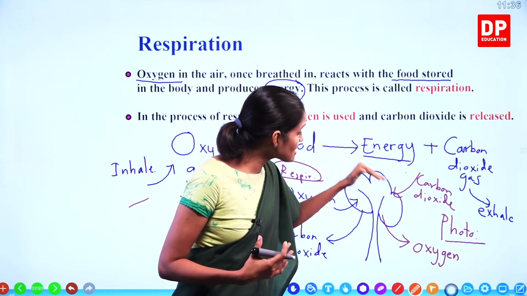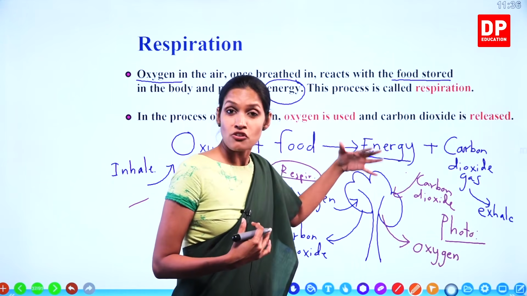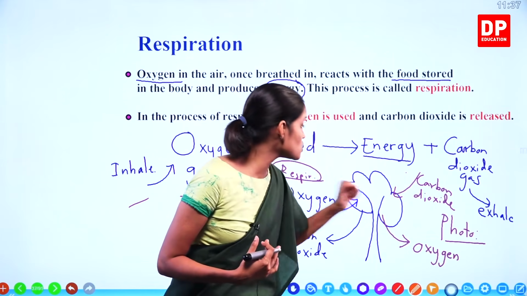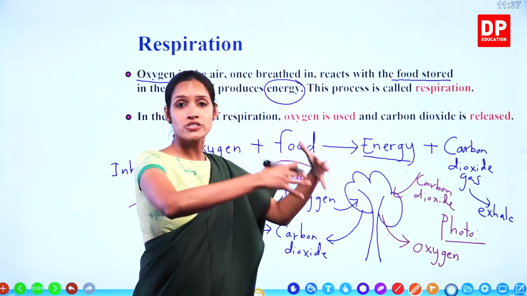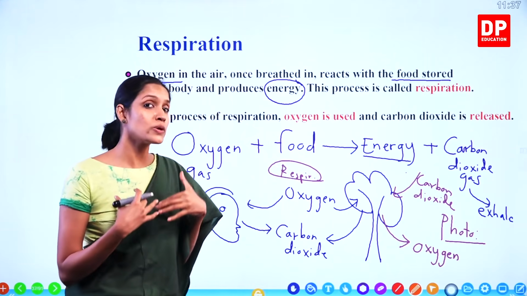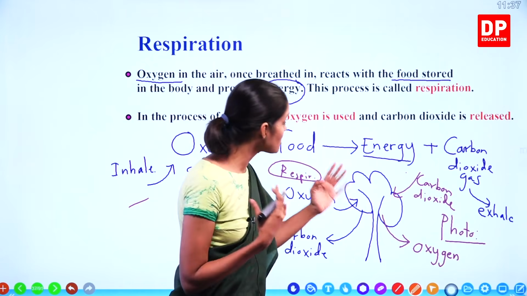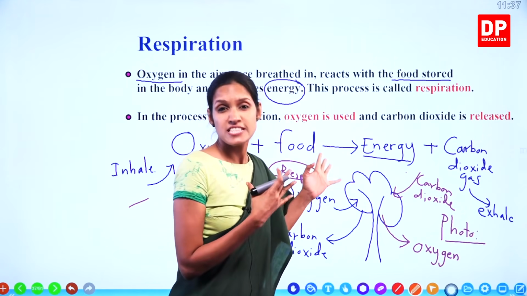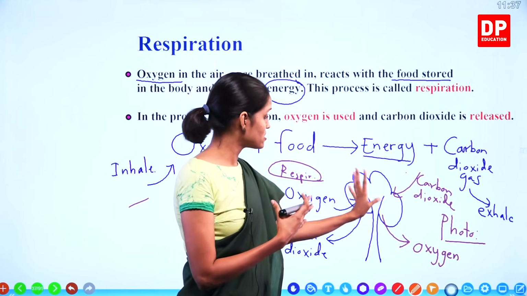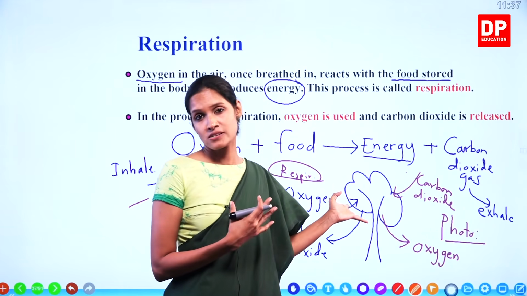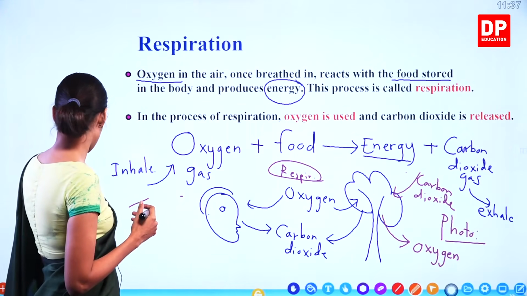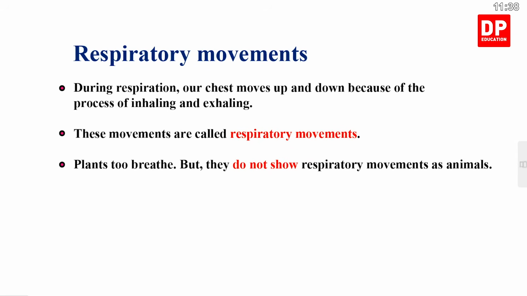So it's very clear, because of the presence of trees, because of the photosynthesis process, it gives out oxygen which is important for us to inhale. So that is why we say we have to protect trees, we should not cut down trees, we have to save our environment, save our trees. That is because of this process, children. Understand? Okay. Right, children. Now we are going to discuss respiratory movements.